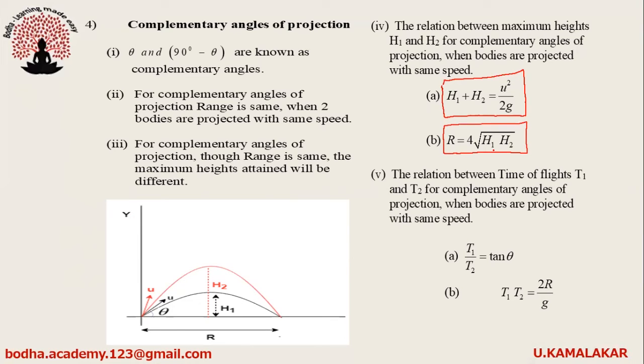The relation between times of flight t1 and t2 for complementary angles of projection when two bodies are projected with same speed is given as t1 by t2 equals tan theta. The product t1 t2 equals 2R by g.